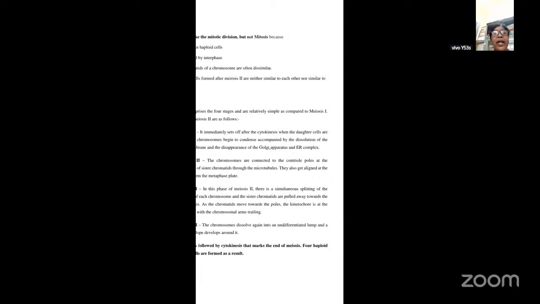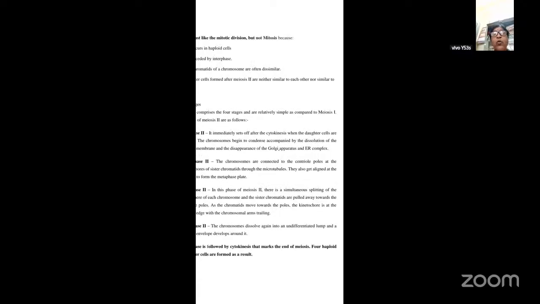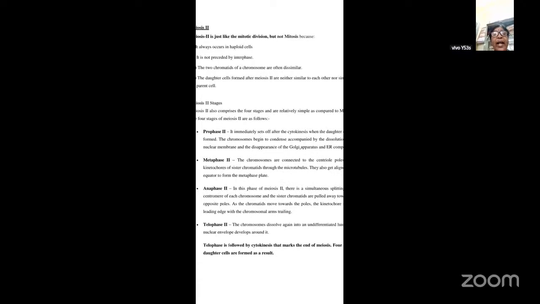Now prophase 2 is followed by metaphase 2. Now here again, the chromosomes are connected to the centriole poles. In the case of metaphase, the chromosomes are connected to the centriole poles at the kinetochores of sister chromatids through the microtubules. They also get aligned at the equator to form the metaphase plate. So in the metaphase, actually, what happens? The chromosomes come and settle in the equator. So they form a sort of plate, which is what we call the metaphase plate. As we have seen in metaphase 1, here also we observe the same thing.